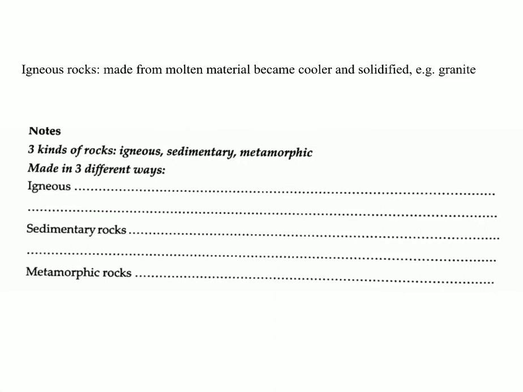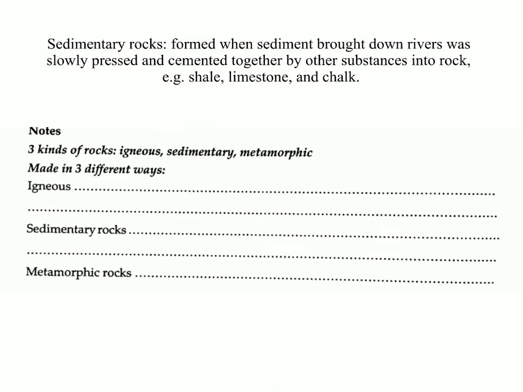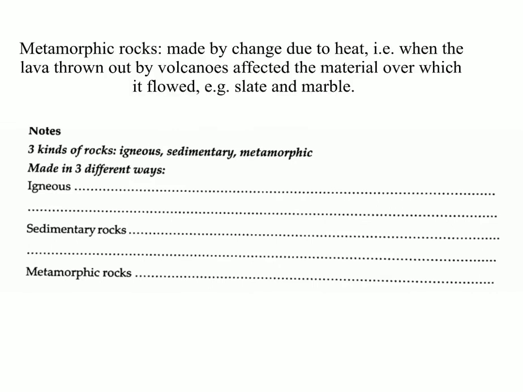Igneous. Answer: Igneous rocks, made from molten material, became cooler and solidified, for example granite. Sedimentary rocks. Answer: Formed when sediment brought down by rivers was slowly pressed and cemented together by other substances into rock, for example shale, limestone, and chalk. Metamorphic rocks. Answer: Made by change due to heat, that is, when the lava thrown out by volcanoes affected the material over which it flowed, for example slate and marble.